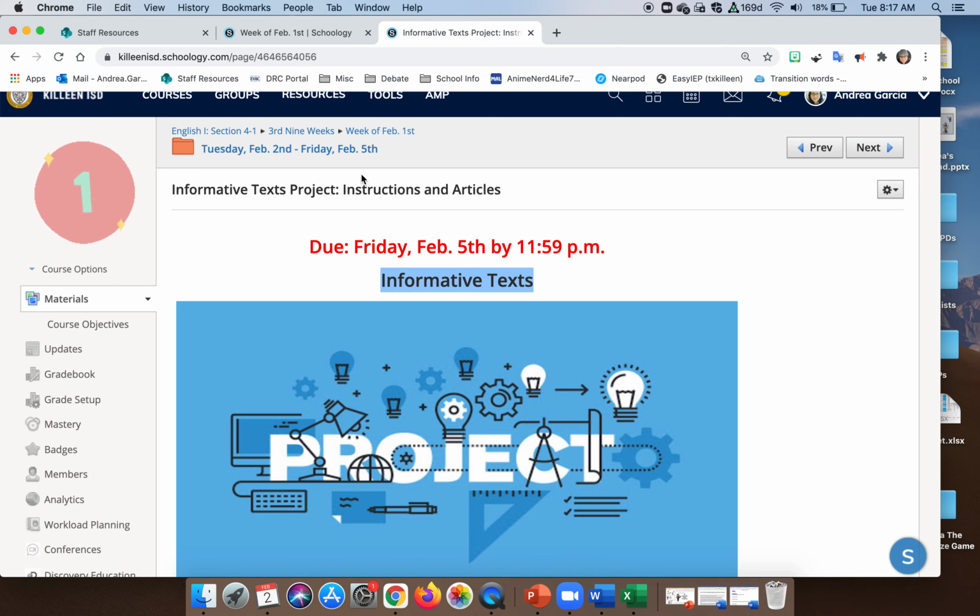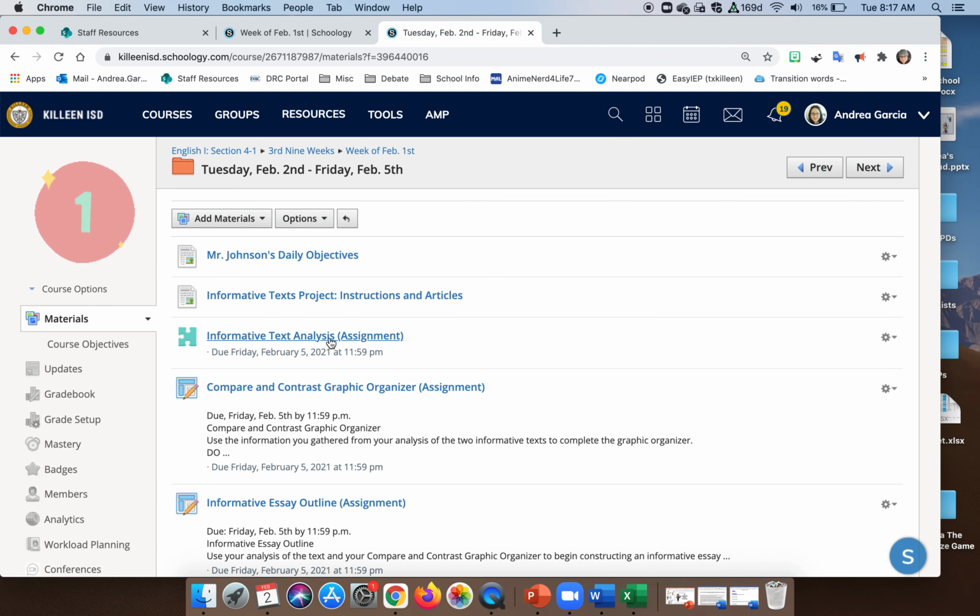Now, that's the instructions and articles, but let's actually look at the components individually. So here is the informative text analysis assignment. What it's going to look like for you is like this.